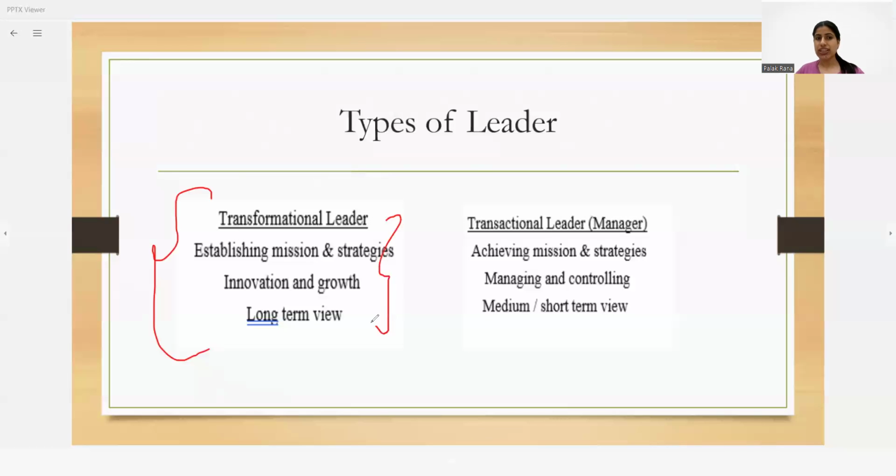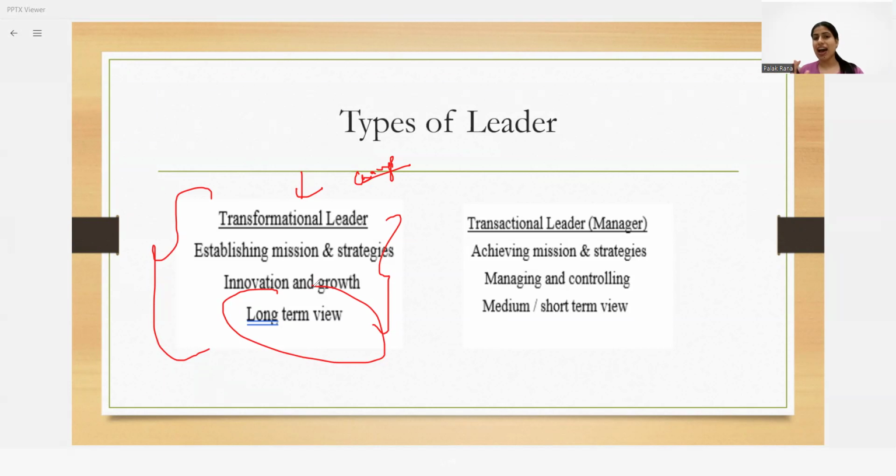The transformational leaders are the persons who are establishing the mission and strategies of the organization. Transformation, the name itself tells, they are bringing something as a change. That means they will be bringing something new to the organization, and that's why they will be thinking about innovation and about growth. Again, these things are not considered short term changes, they are always long term changes, and that's why these types of leaders have a long term view.